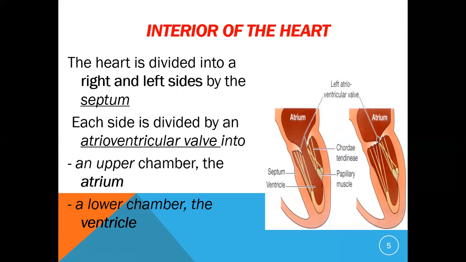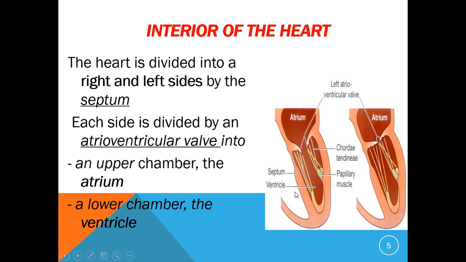Coming to the internal features of the heart. Inside, how is the heart? The heart is divided briefly into right and left sides, and then it is divided into four chambers. The heart is divided into two, right and left, by a septum. This is called the septum. Between the two atria, it is called the interatrial septum.